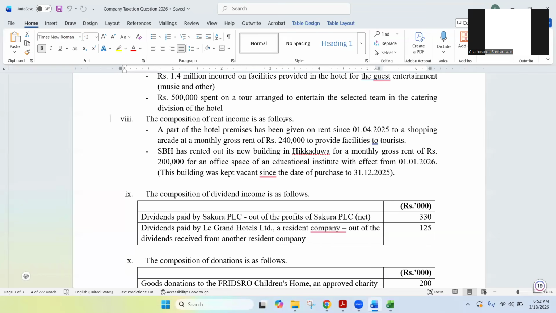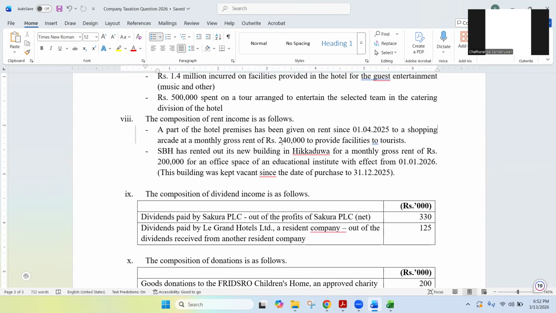Right. But another point. Now, when we are getting this rent income, that means 240,000 multiplied by 12, that is 2,880,000, what is the tax adjustment? There's a small tax adjustment there. Let's say the people who have taken this shopping arcade are paying this hotel 2,880,000 rupees as rent income, monthly 240,000 rupees.